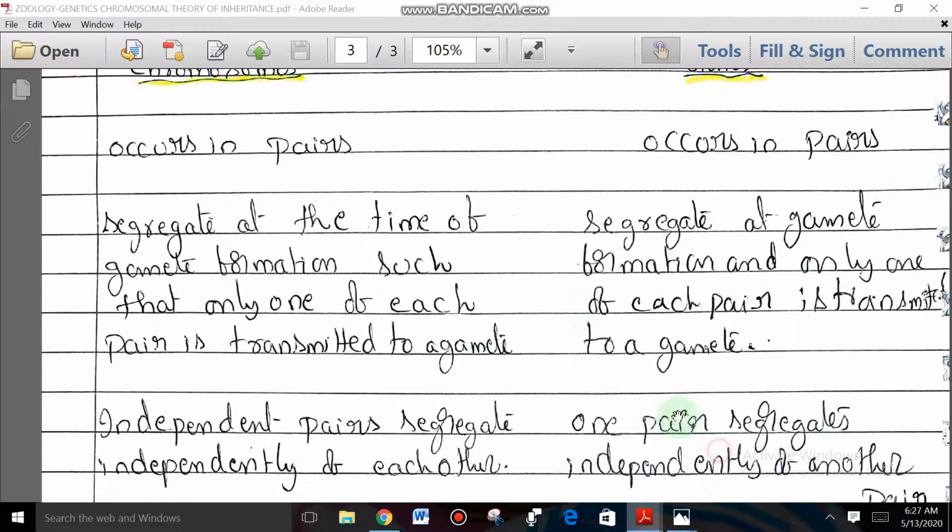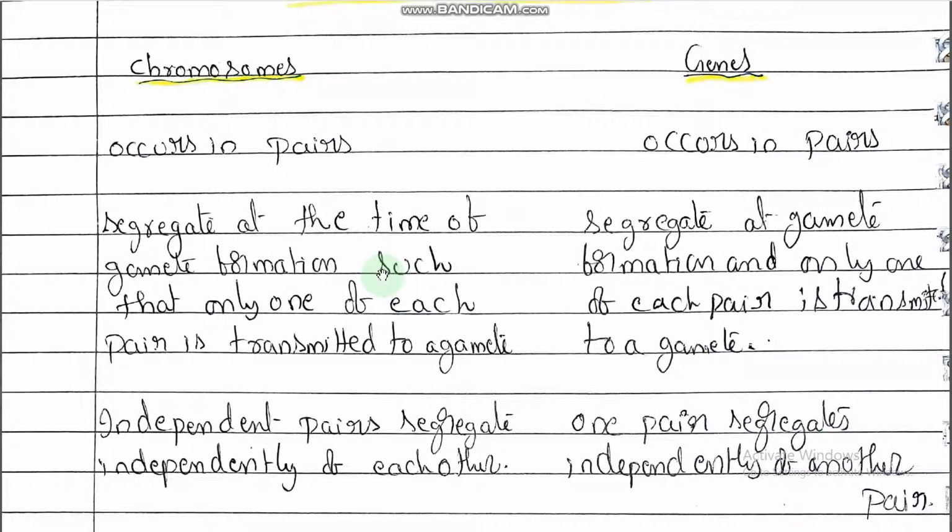Here it is given that they segregate at the time of gamete formation such that only one of each pair is transmitted to a gamete. So whenever chromosomes are going to be separated and transmitted to the gamete, does it mean genes are also going to be separated and transmitted or not? Same, it is given that they segregate at the time of gamete formation and only one of each pair is transmitted to a gamete, right? Independent pairs segregate independently of each other.